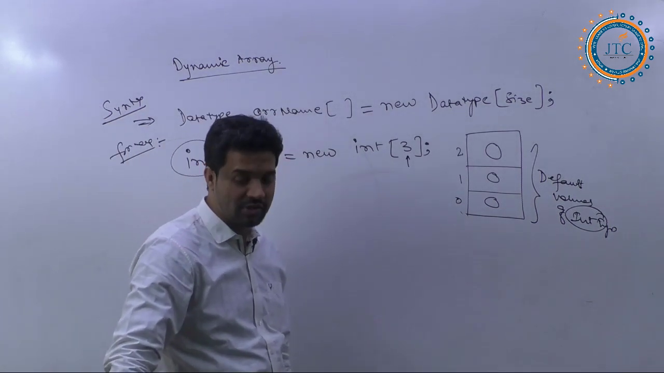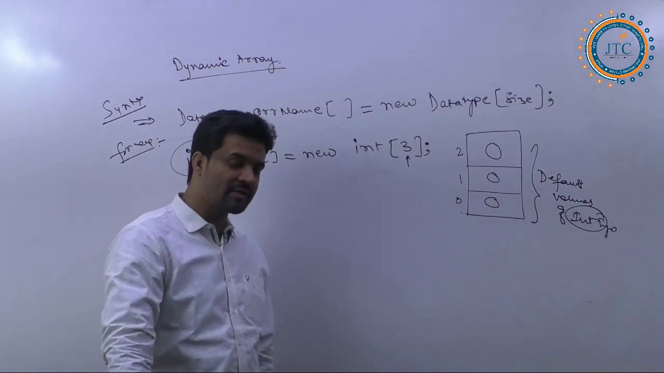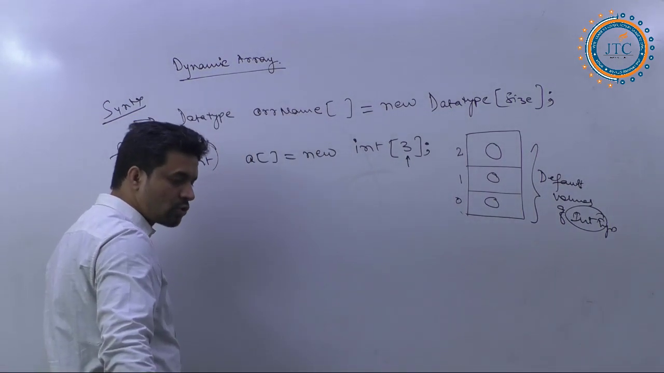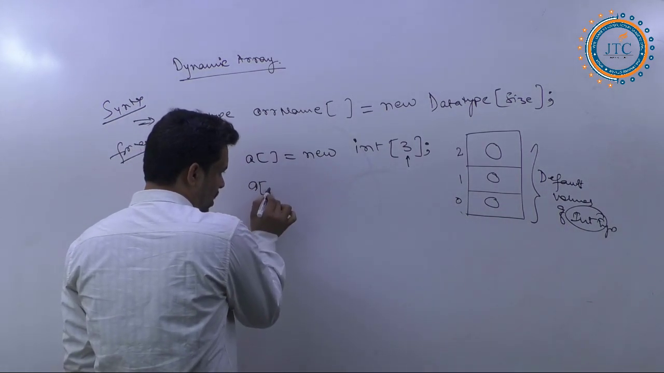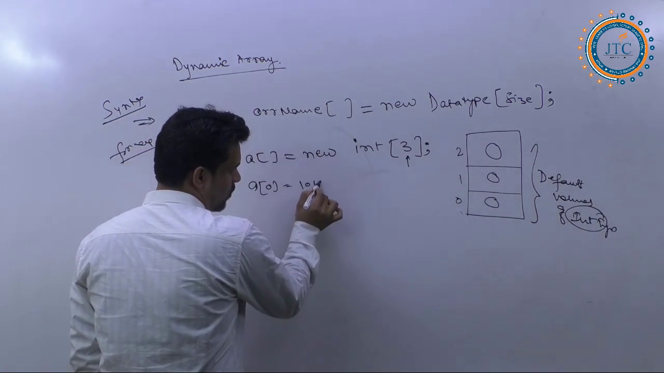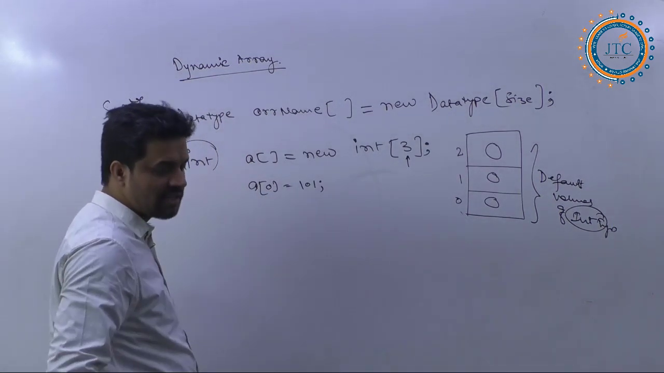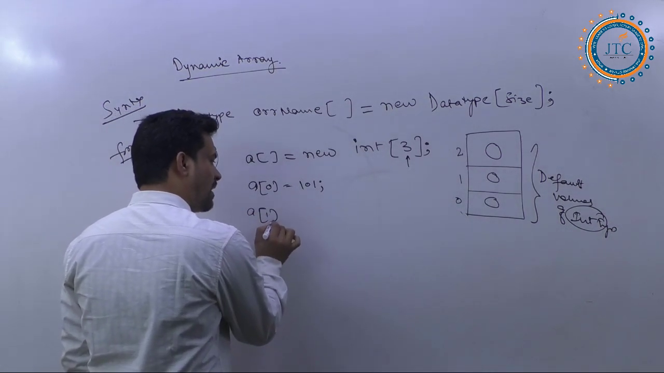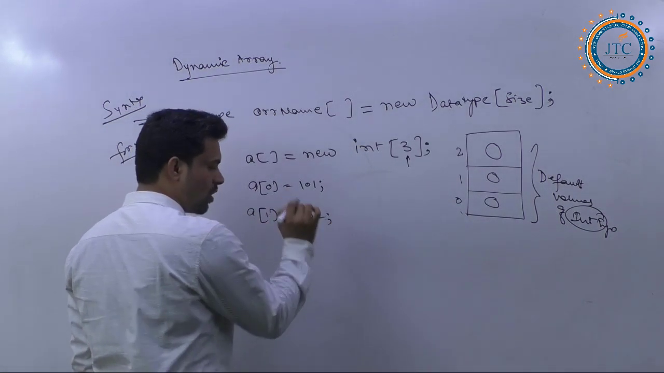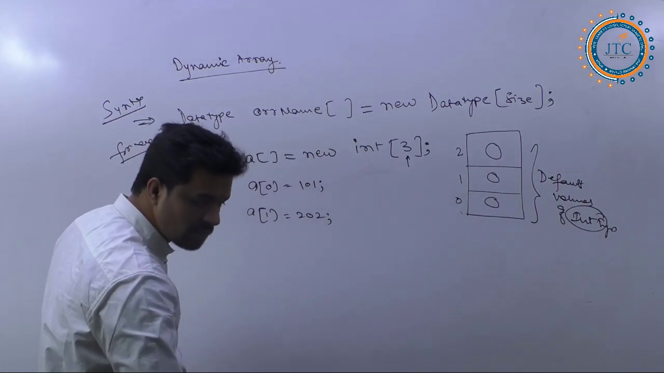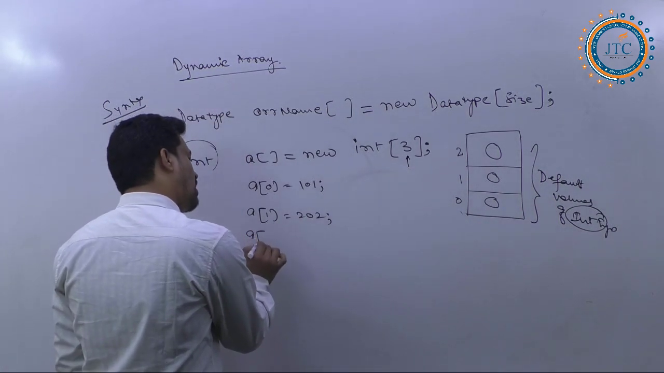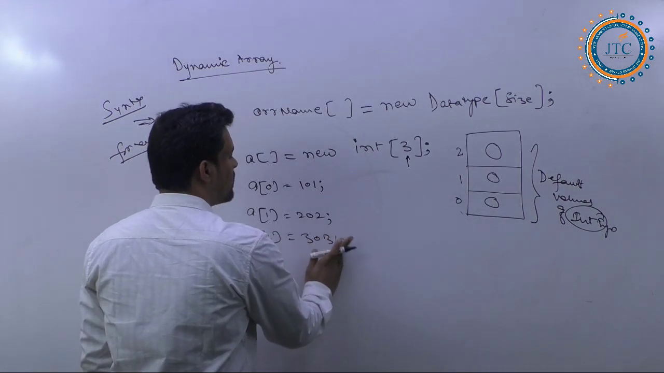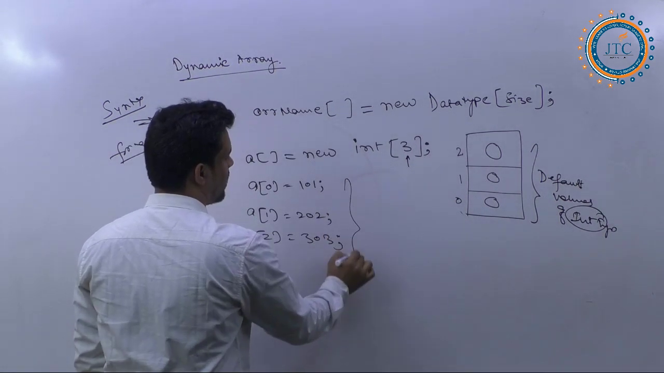See, I have very good questions for you now. What is the next question? Let me come again to this point. You are going to assign a of 0 is equal to, let's say, 101. You are performing some kind of assignment into this. Here a of 1 is equal to 202, yes, we can perform this assignment, and a of 2 is equal to 303. I am performing these assignments.